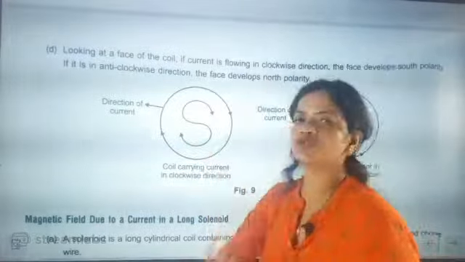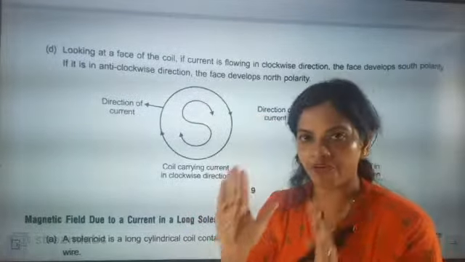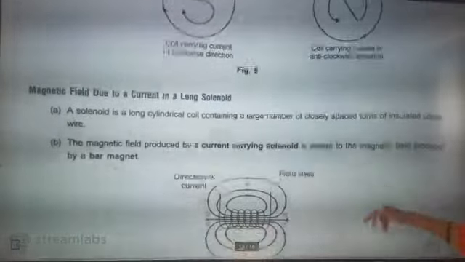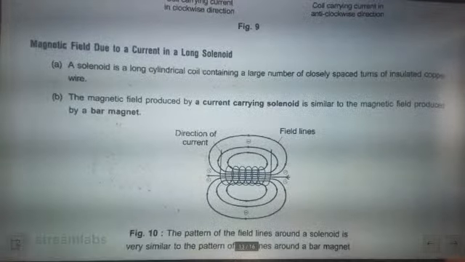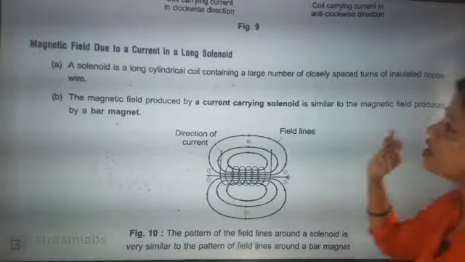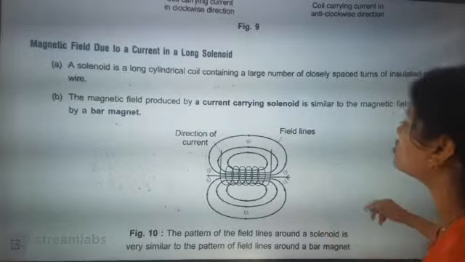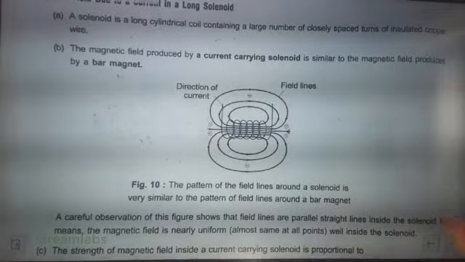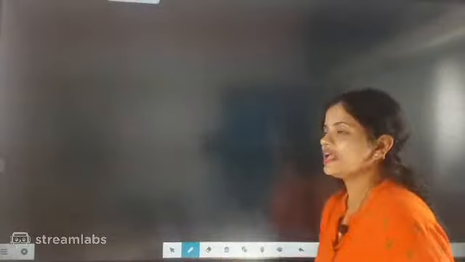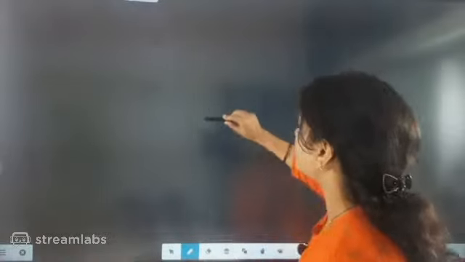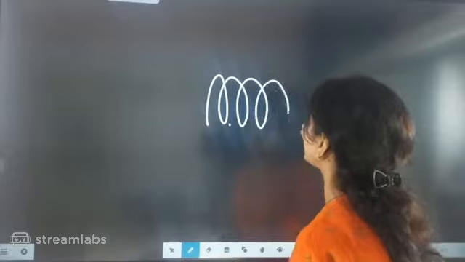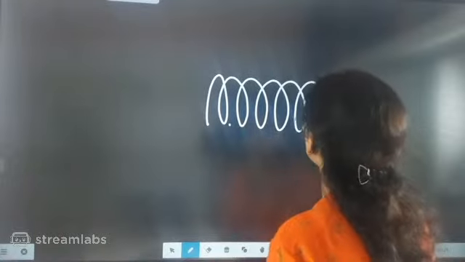Now this is also called the clock face rule. Now we are going to understand magnetic field due to a current in a long solenoid. We are not going to understand this from the book's point of view; we are going to understand it in our own way. So now we have understood that a solenoid is a wire in the form of circular coils.